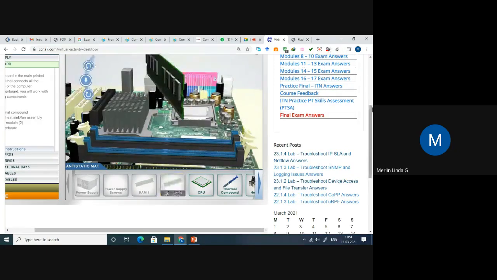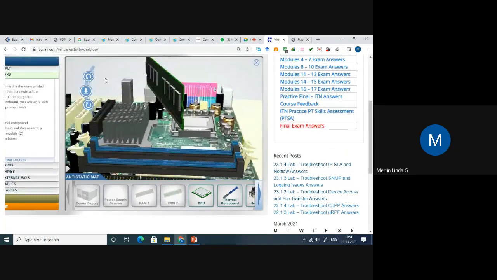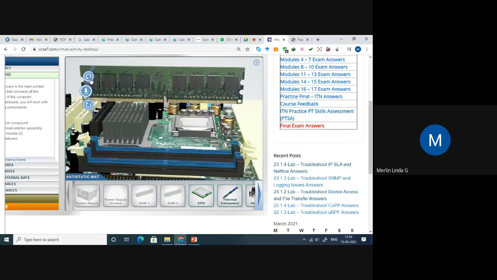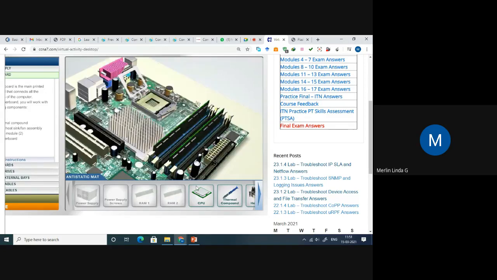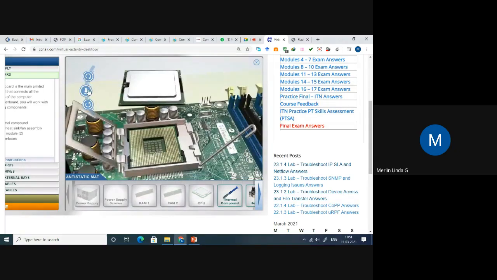We'll fix RAM 2 also. 2 slots of RAM. Okay, I'm fixing it. Similarly, we are going to close the switch. Okay, I've closed. So that part is over. We completed. Now we'll click the CPU. We have to paste that CPU. We just have to adjust the position.